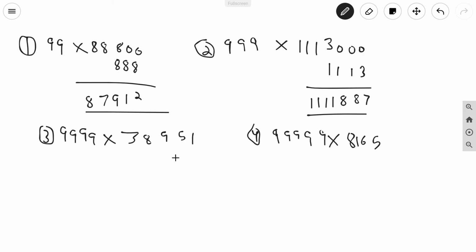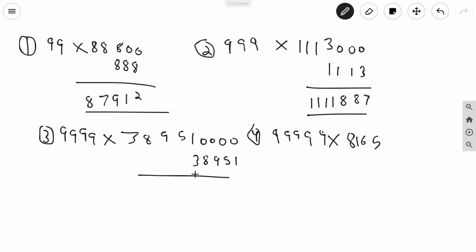9999 into 38951. Again, the same: 4 digits in 9999. Put 4 zeros. 1, 2, 3, 4, and write this number below it. 38951. Write it below it. 3, 8, 9, 5, 1. Remember one thing: whatever number is given, when you are writing below it, always count 5 digits from the right end, so that we don't make a mistake. We are subtracting and we have to use the conventional way, so start from the right end.